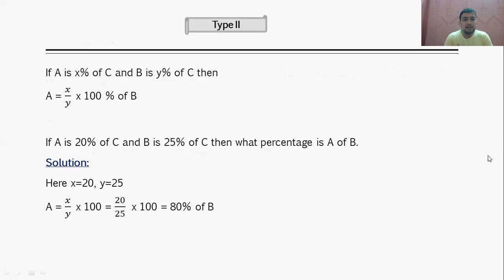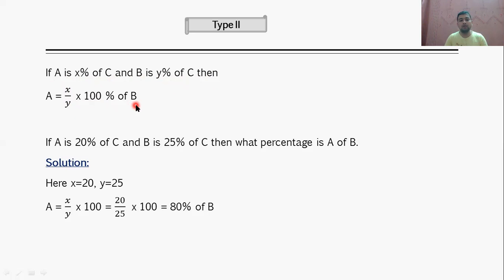Now, let us see a type 2 problem. If A is X percentage of C and B is Y percentage of C. See, in the first we are comparing A and C, that A is X percentage of C. In the second case, we are comparing B and C, that B is Y percentage of C. Then can we say A is X upon Y into 100 percentage of B?